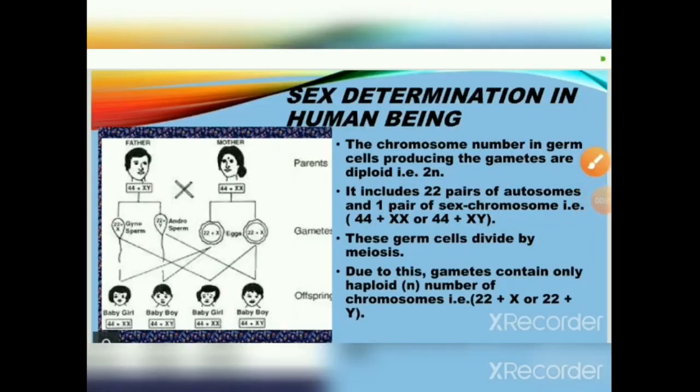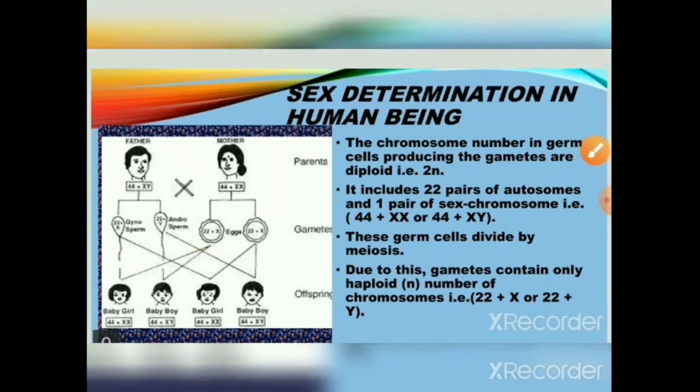Sex determination in human beings. With the help of a diagram, we'll see first the parents. Father, sex chromosomes 44 plus XY. Mother, 44 plus XX. Then gametes are formed by meiosis. Gametes contain only the haploid number of chromosomes. We'll see here 22 plus X, the gynosperm, then 22 plus Y, the androsperm, in the male, and 22 plus X in the female. Then offspring: 22 plus X and 22 plus X gives birth to a girl, that is 44 plus XX.